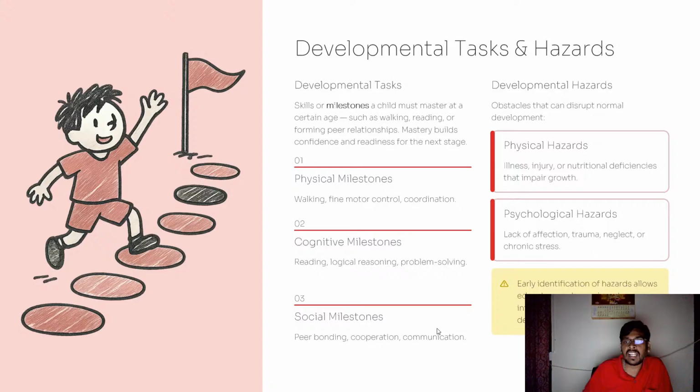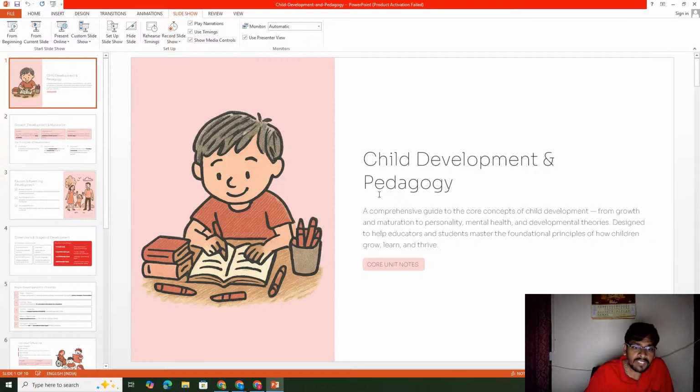And developmental hazards. Here are physical hazards. Sometimes illness, injury, or nutritional deficiencies might occur that impair growth. So these are obstacles that disrupt the normal development of a child, like illness and nutritional deficiencies. Psychological hazards are lack of affection. If the child lacks affection from the beginning, it impacts the development. Trauma, neglect, or chronic stress. Identification of hazards allows educators and caregivers to intervene and support healthy development. So that's all about child development and the pedagogy part.